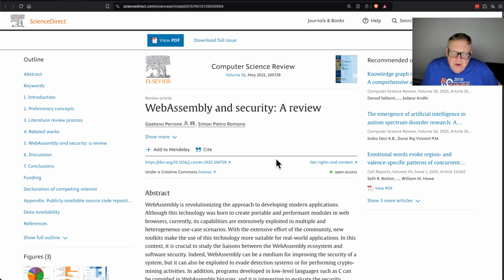So there's a review of the security of WebAssembly. I've heard of WebAssembly for quite a while. I've not played with it yet, but it's actually a little bit relevant to this class. So maybe before this class is over, I'll get to start using WebAssembly. Apparently you can write C code and compile it into some kind of assembly code that runs in your browser and therefore is, I guess, platform independent.